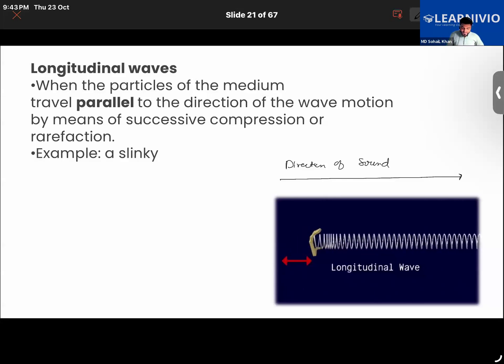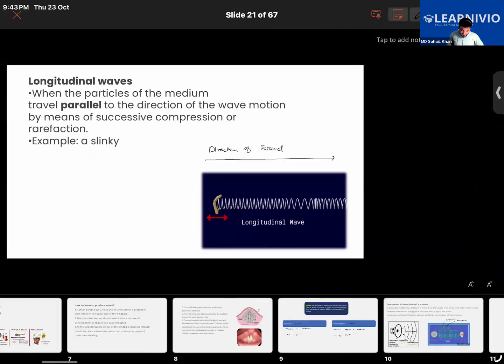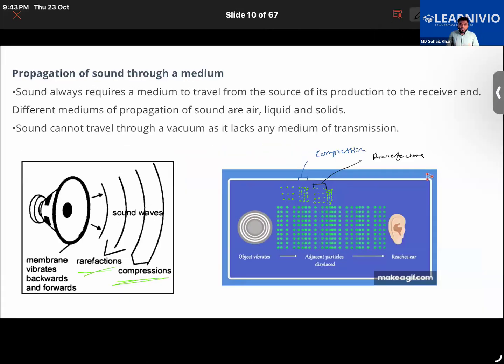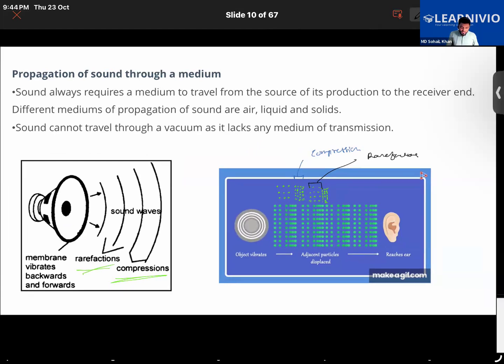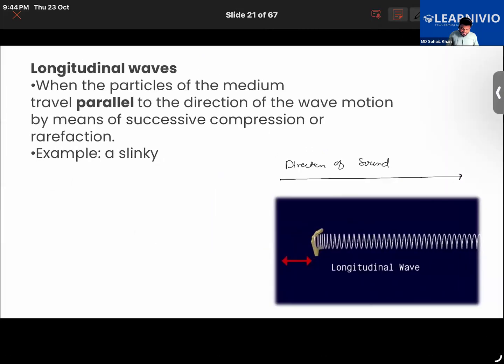Remember, earlier I showed you this animation where you were seeing that the particles were traveling in the form of compressions and rarefactions. Particles were coming closer and moving farther, closer and moving farther, just like how a slinky moves. This is a slinky, just like how this is moving. So the particles of the medium are moving parallel to the direction in which the sound is moving.